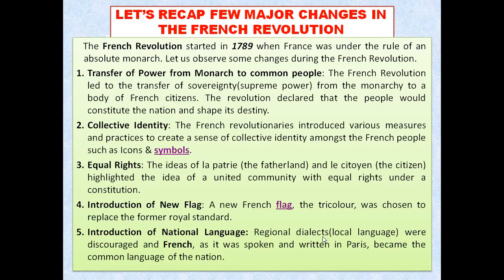They introduced a new flag so that they can share the common flag with other people. They introduced a national language so that they can share a common language among the people. So these were the things that were brought about during the French Revolution, my dear students.